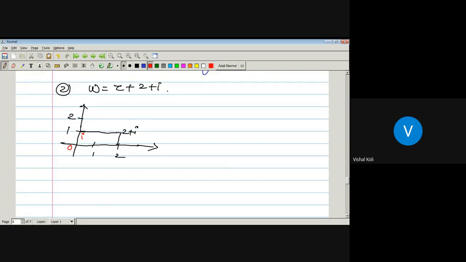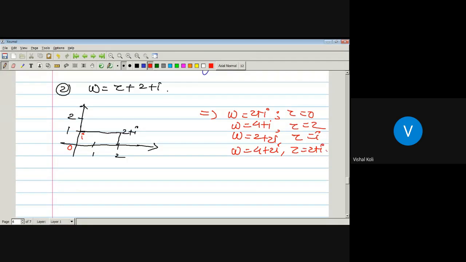Now, just put the values of z as 0, i, 2, 2 plus i. Again, we get w equal to 2 plus i whenever z equal to 0. w equal to 2 plus 2, which is 4 plus i, whenever z equal to 2. w equal to 2 plus 2i whenever z equal to i, and w equal to 4 plus 2i whenever z is equal to 2 plus i.